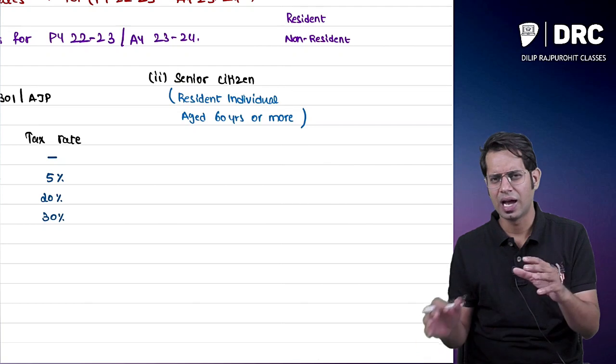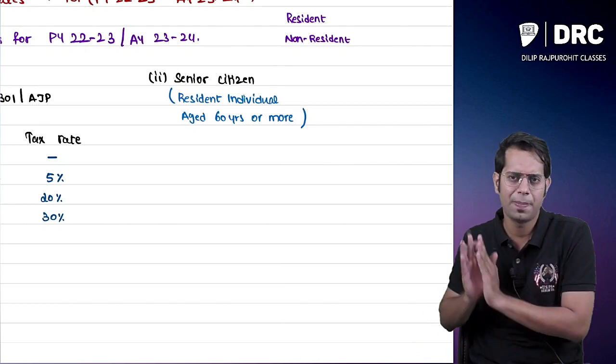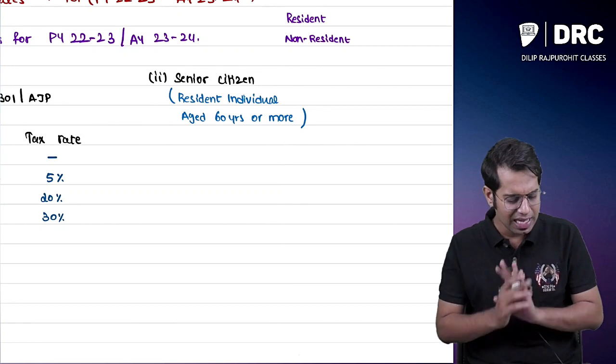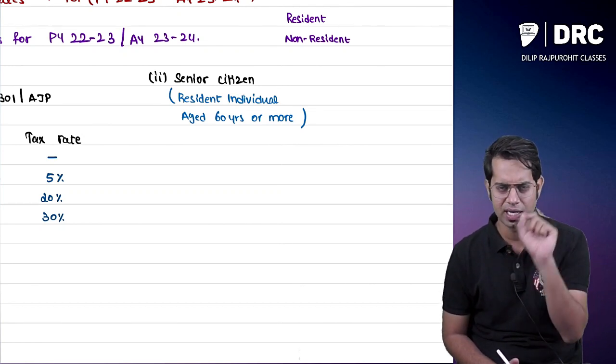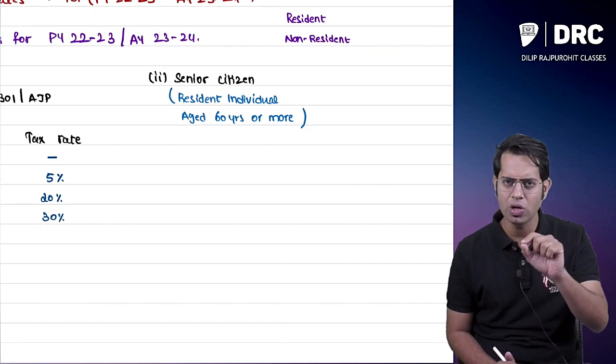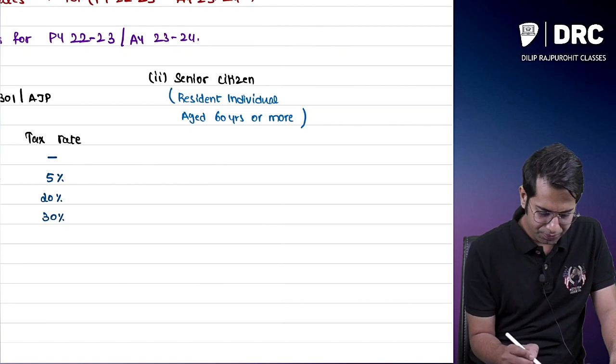So how do we classify a person into resident, non-resident, etc.? That we will see in a separate chapter called residential status. As of now, I hope you have understood the basic meaning of resident and non-resident. Resident means the person who is staying in India. Non-resident means the person who is not staying in India.